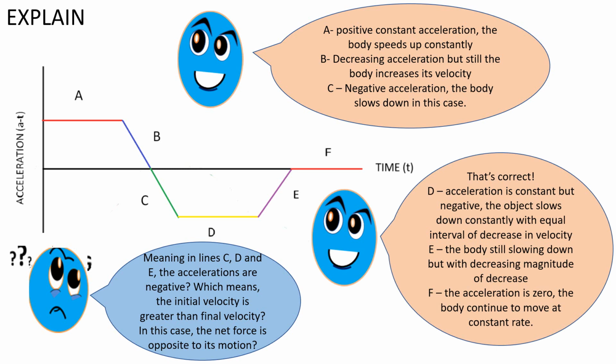That's correct. D, acceleration is constant but negative. The object slows down constantly with equal interval of decrease in velocity. E, the body still slowing down but with decreasing magnitude of decrease. F, the acceleration is zero. The body continues to move at constant rate.